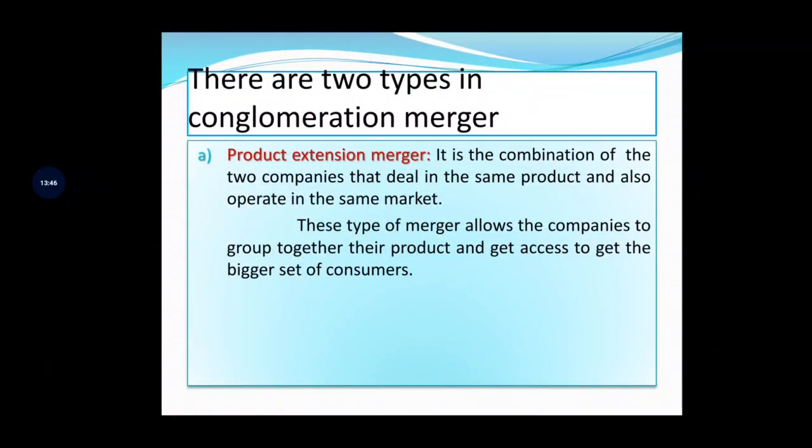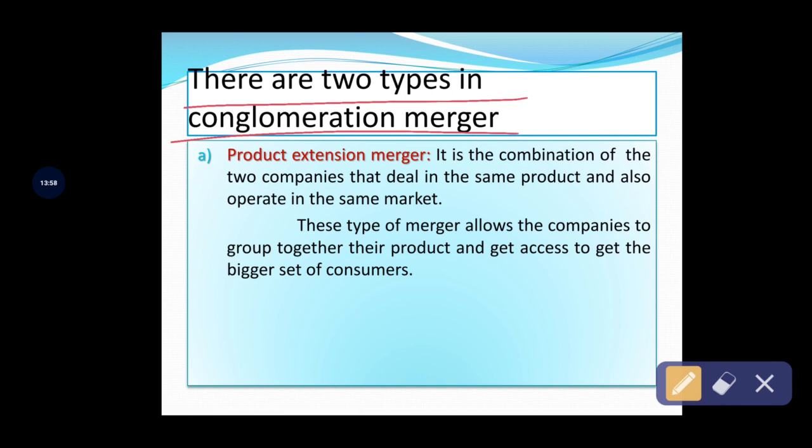Under conglomeration merger, again we have two types. One is product extension merger and another one is market extension merger. So we know that under conglomeration merger, the companies are not related to each other. When these companies are merged together to form a new company, then ultimately it comes under the conglomeration merger. The companies' production processes and products are different. Okay, keep it in mind.